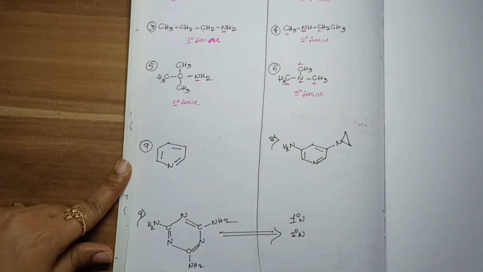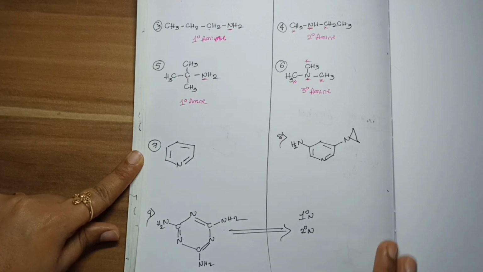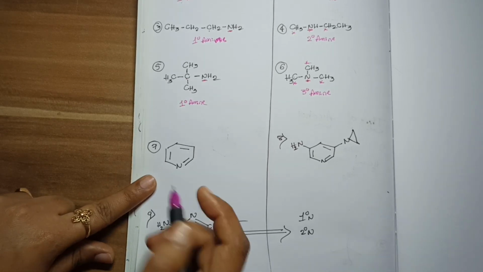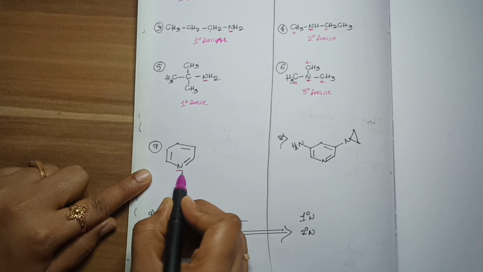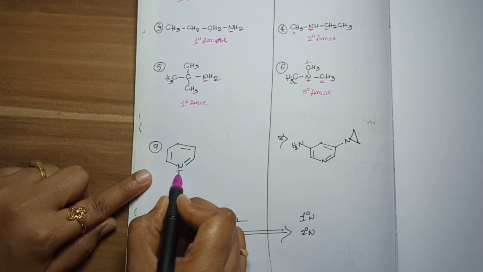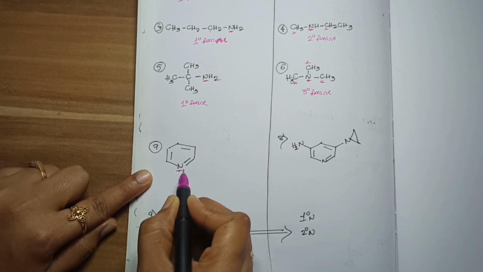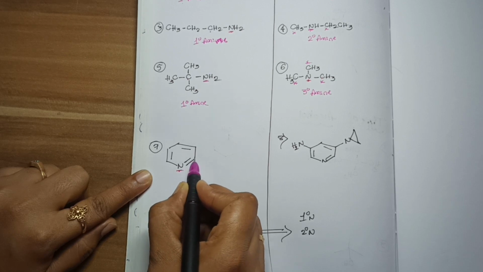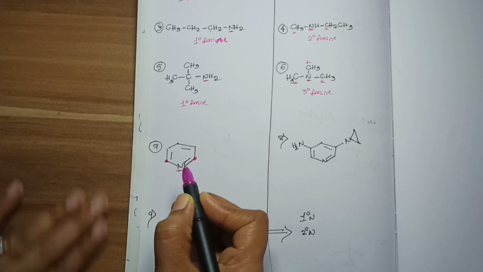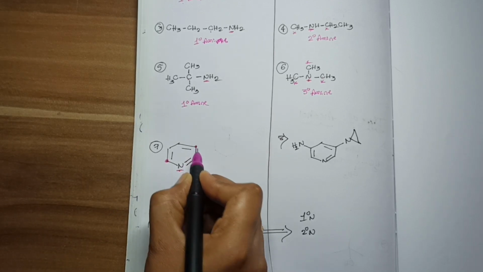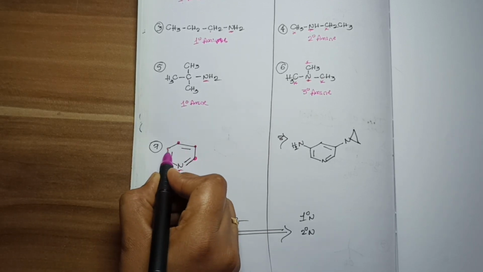In the seventh example, here is a nitrogen. Now we have to find how many carbons this nitrogen is directly attached to. Correct? Now here this is one carbon, this is one carbon in this example. Now this is one carbon and this is one carbon and this is one carbon.